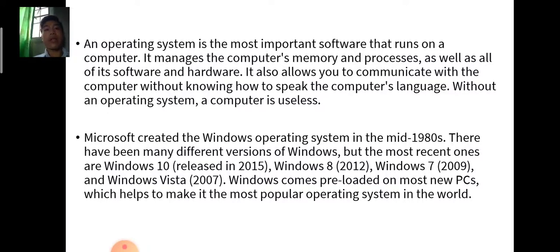Microsoft created the Windows operating system in the mid 1980s. There have been many different versions of Windows, but the most recent ones are Windows 10 released in 2015, Windows 8 in 2012, Windows 7 in 2009, and Windows Vista in 2007. Windows comes preloaded on most new PCs, which helps to make it the most popular operating system in the world.